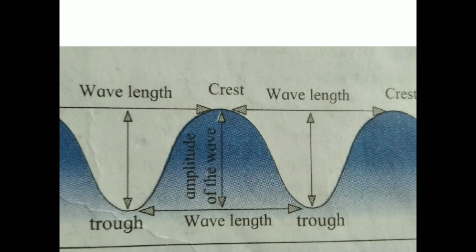The vertical distance between the crest and the following trough is called the amplitude of the wave, whereas the distance between two successive crests or troughs is called the wavelength. The wavelength and amplitude depend on the velocity of the wind. Means their height, crest and length depend on the pressure of air or winds.